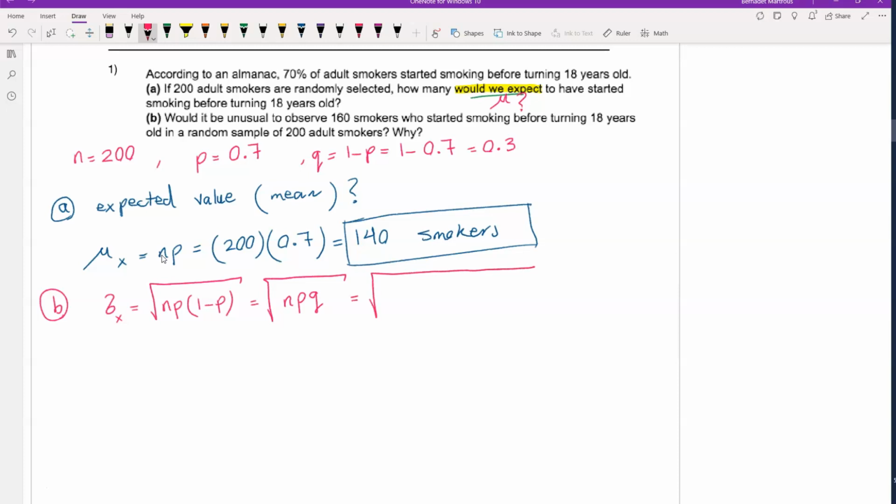So the square root of our sample size 200, P is 0.7, Q is 0.3. That is equal to the square root of 42, and the answer is 6.48.